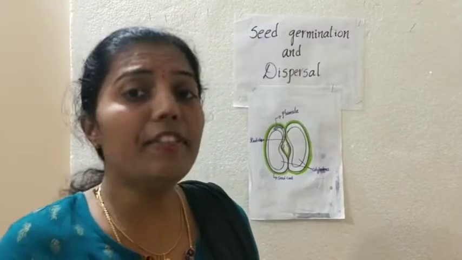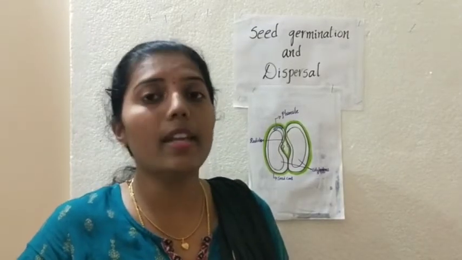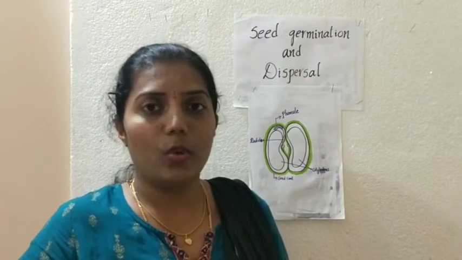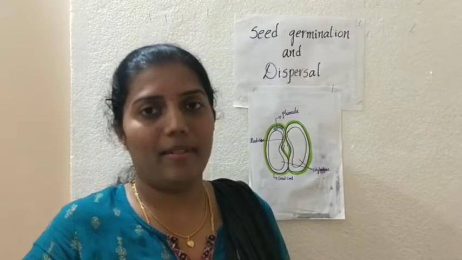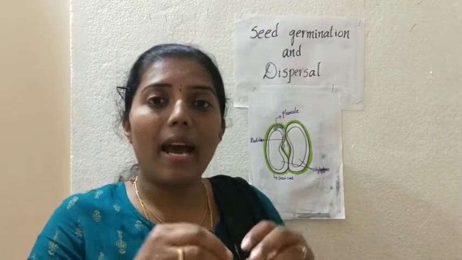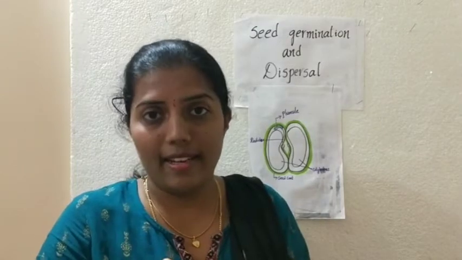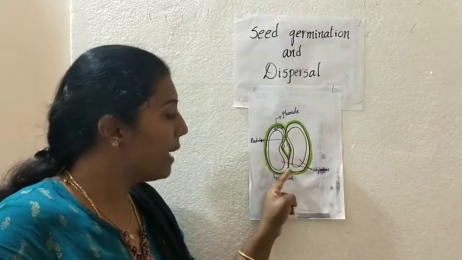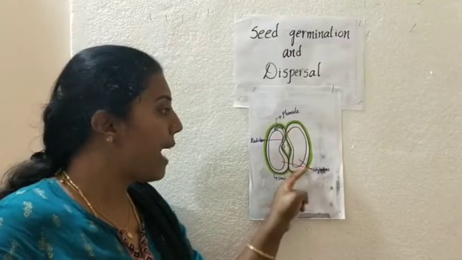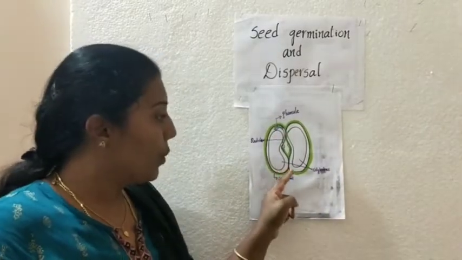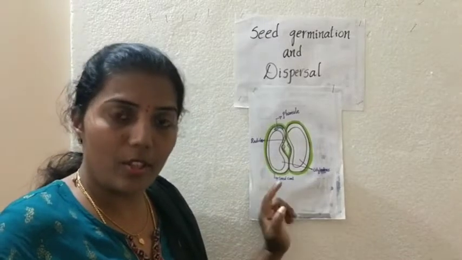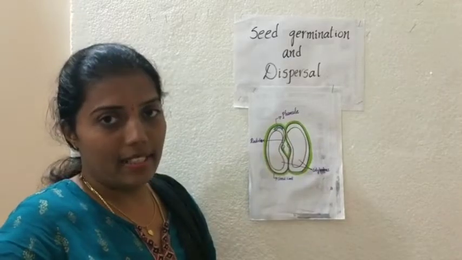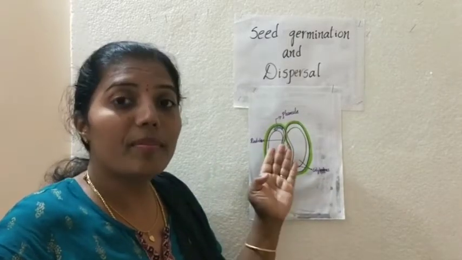Okay. The first part of the seed is what? Seed coat. The first part of a seed is what? Seed coat. The function of the seed coat is it protects the inner parts of the seed. This is an outer layer. You can see here I have shown the green colored part. This is a seed coat. So what is the function of this seed coat? It completely protects the inner parts of the seeds from the harsh conditions and also from the temperature.